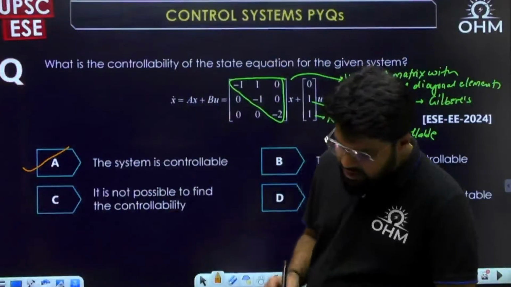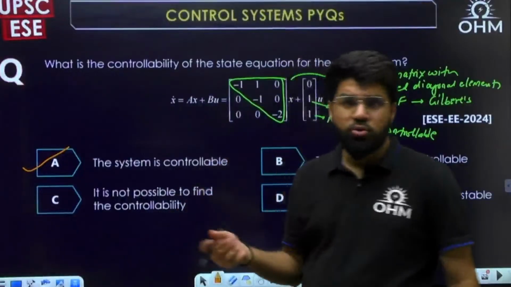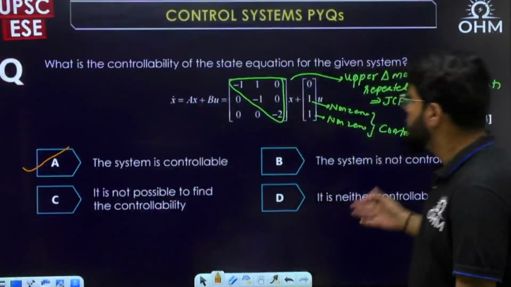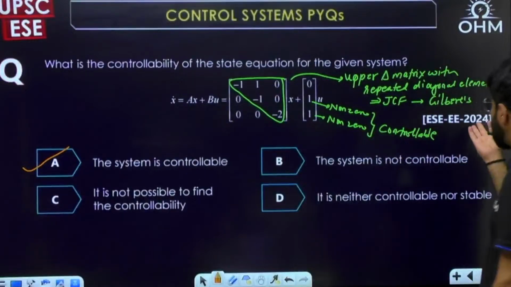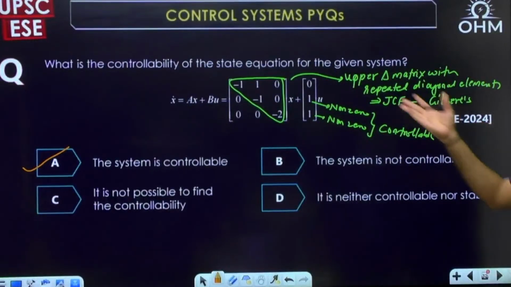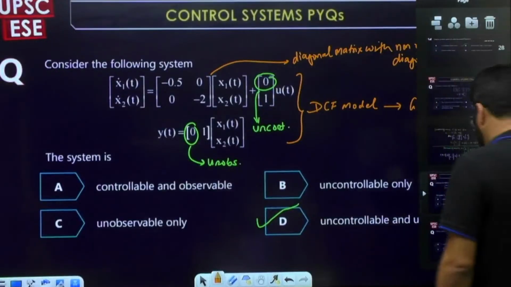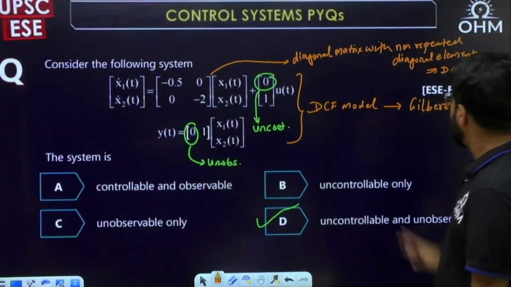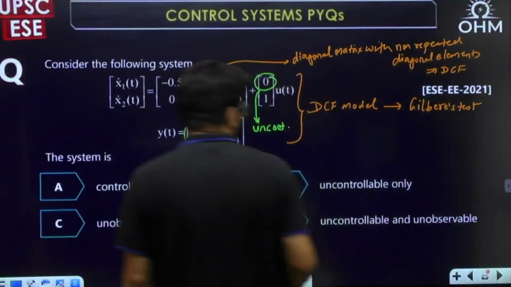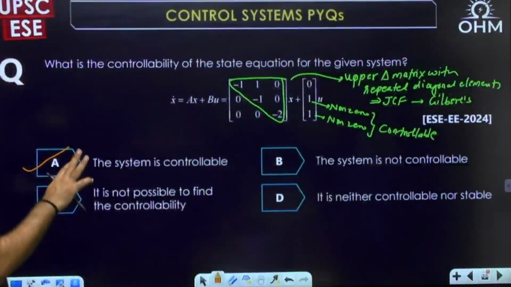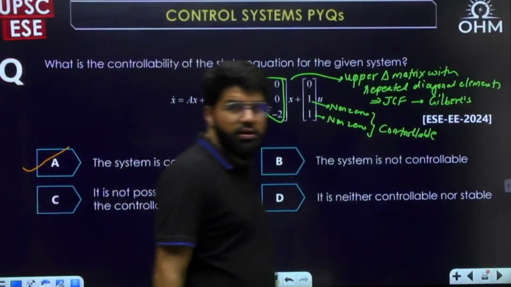Okay, so again I'll suggest, if you don't know the Gilbert's test, you will have to go watch the video so that you understand both these solutions. But you see, recent years only. This was just previous years, on the Gilbert's test. In the GATE also these questions are very common. And this was on DCF model 2021, and this is 2024 on the JCF model.